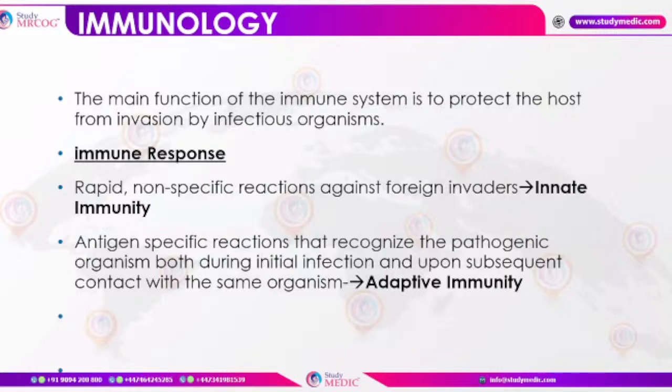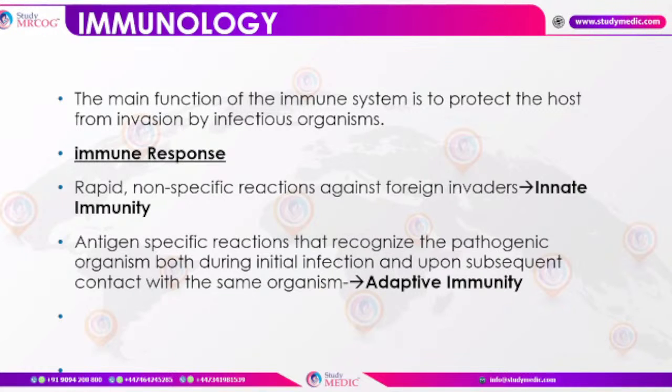So the first thing which we have to keep in mind is that immunology, basically the main function of the immune system is to protect the host from invasion of various infections. Okay, so from the infections you have to protect the host, and that is why the immune system is there.